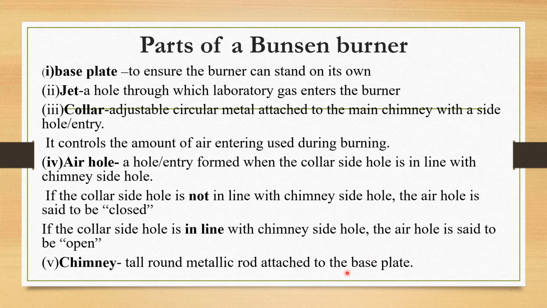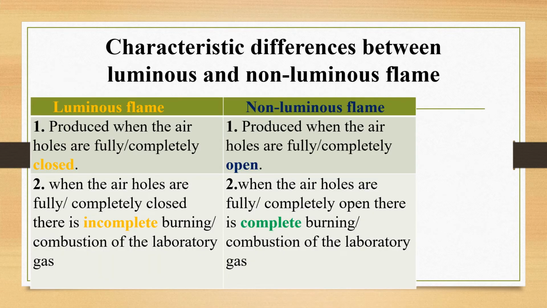This is where the flame lights. We have the different characteristics of luminous and non-luminous flame, so we are going to distinguish between the two types of flames. The luminous flame is produced when the air holes are completely closed, while the non-luminous flame is produced when the air holes are fully or completely open.